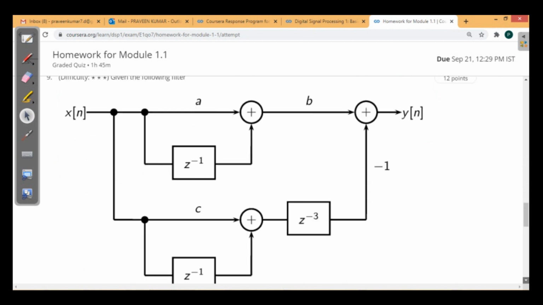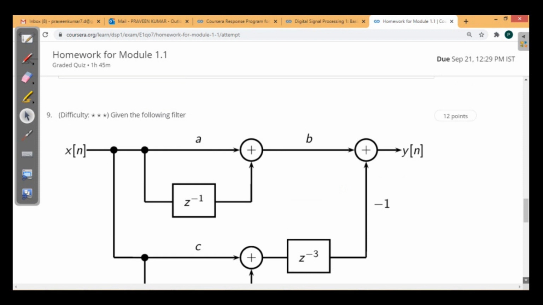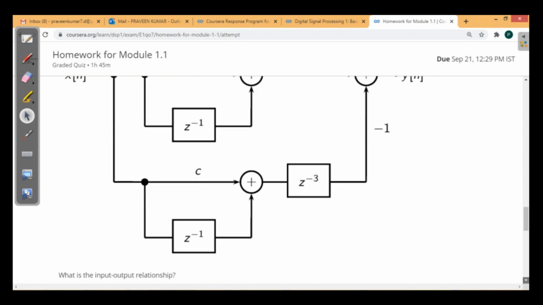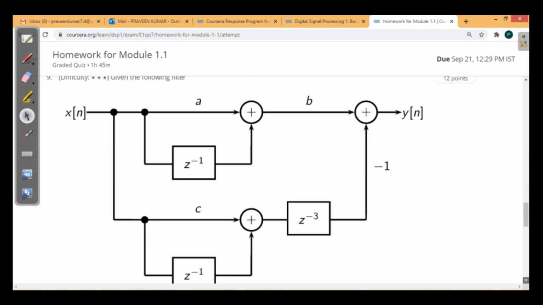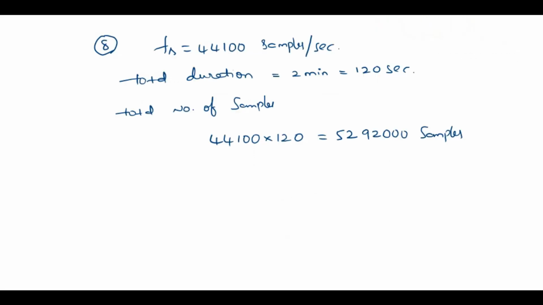Now see the ninth one. Given the following filter, what is the input output relationship? Just see the ninth one. I'm trying to represent the same filter here.